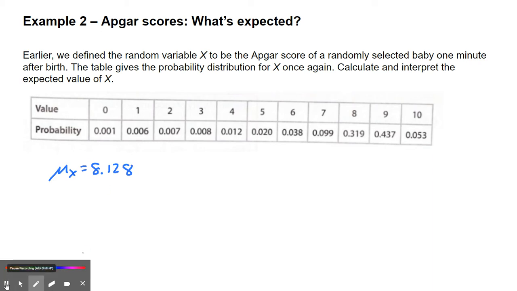And now here comes the interpretation. This is an expected value, an expected score.